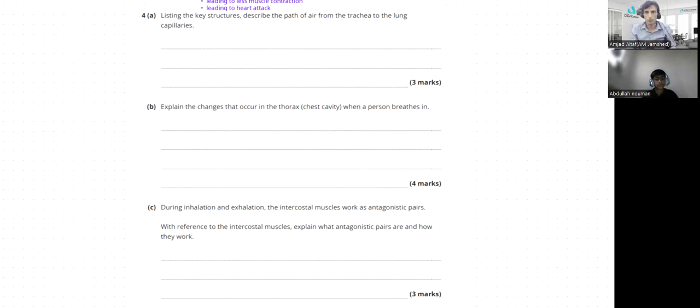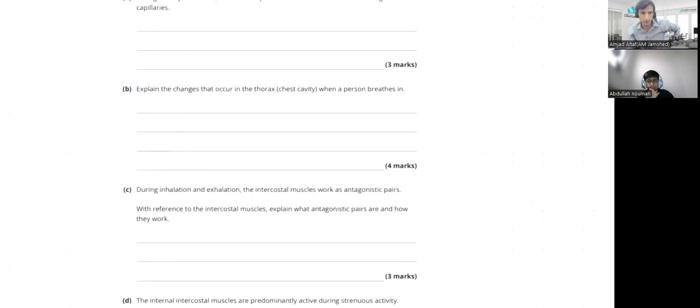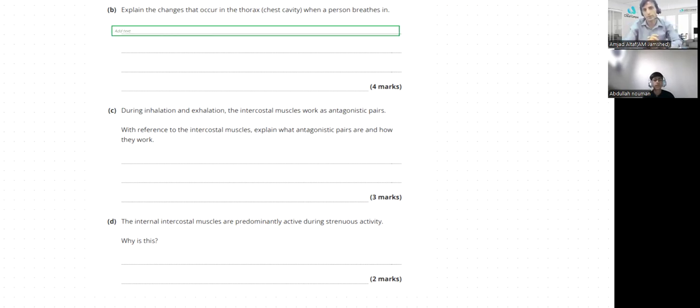So what are these questions? Let me check. Listing the key structures, describe the path of air from trachea to the lung capillaries. Explain the changes that occur in the thorax chest cavity when the person breathes in. During inhalation and exhalation, intercostal muscles work as antagonistic pairs. With reference to the intercostal muscles, explain what antagonistic pairs are and how they work. And the last question is: the internal intercostal muscles are predominantly active during strenuous activity. Why is this?